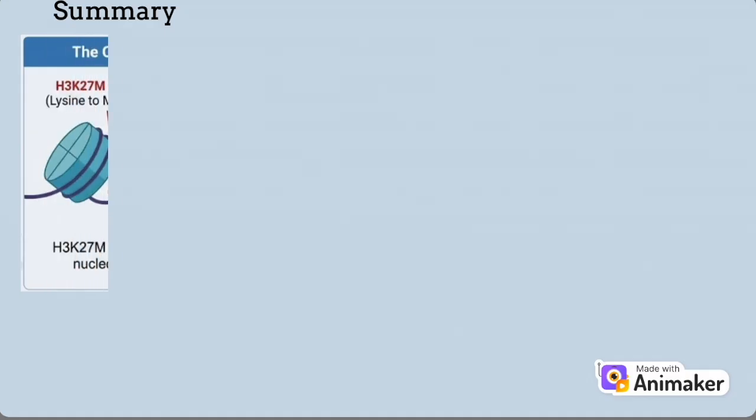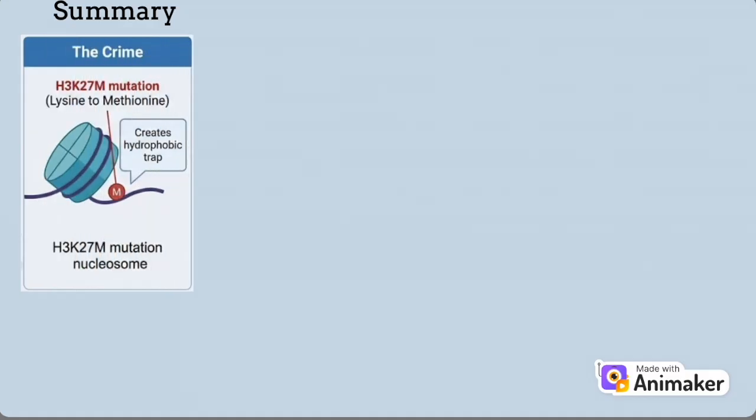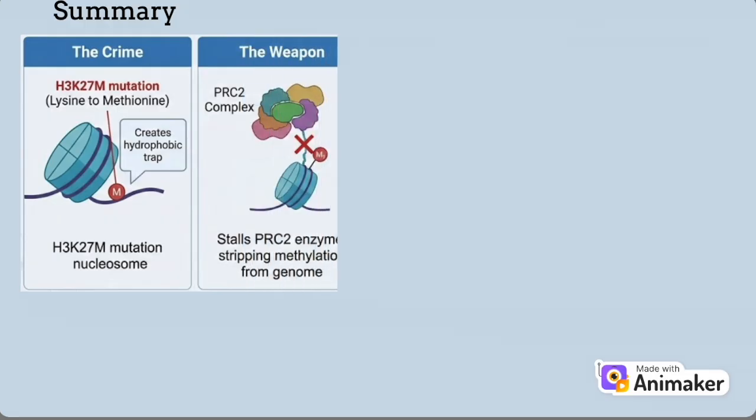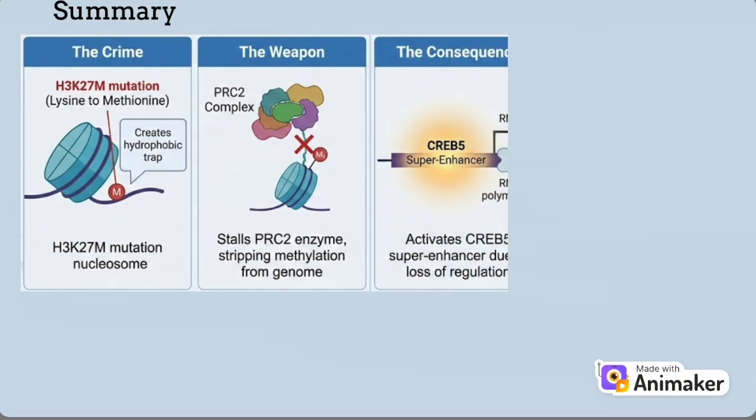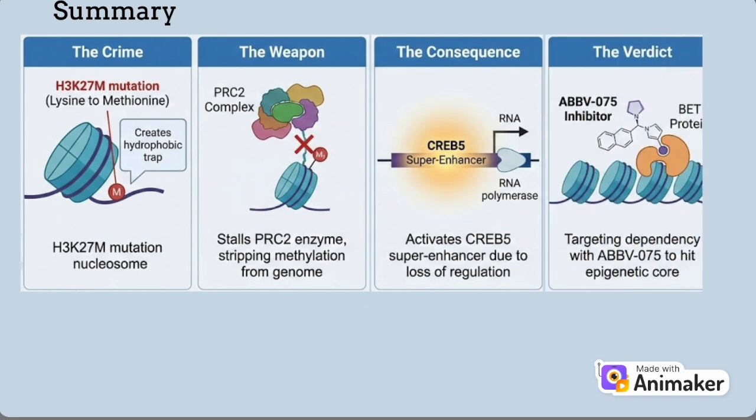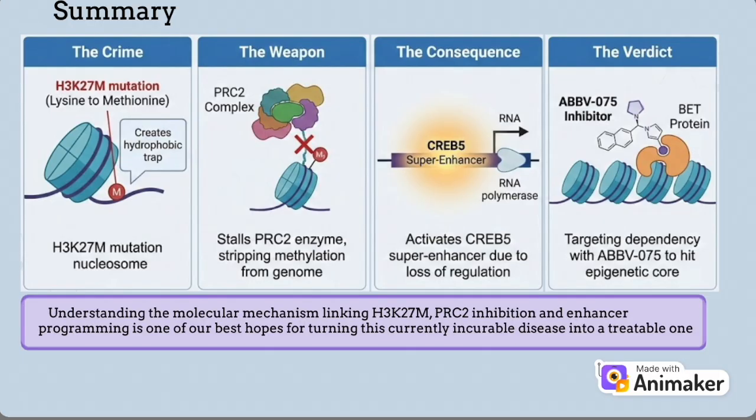Part 5. Conclusion. In summary, we have traced a line from structure to therapy. The crime: a single methionine substitution creates a hydrophobic trap. The weapon: this stalls the PRC2 enzyme, stripping methylation from much of the genome. The consequence: this loss of regulation wakes up the CREB5 super-enhancer. The verdict: by targeting this dependency with ABBV-075, we may be able to hit the tumor at its epigenetic core.